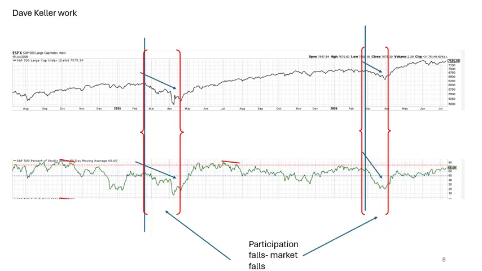So what I'm looking for is this. When we're below the 50% line on the y-axis, you can see that when this trend starts going down, fewer stocks are participating. What happens to the S&P 500? It falls. Same thing here. When the participation starts to drop, what happens to the S&P 500? It falls.